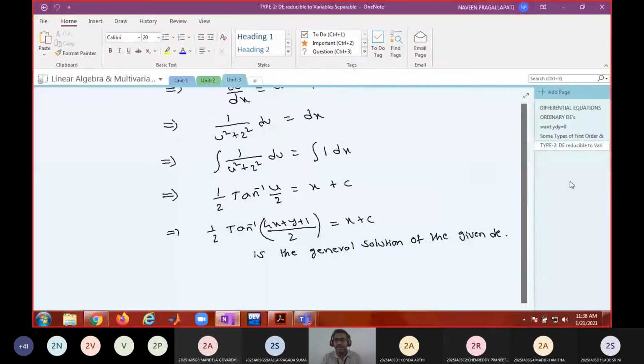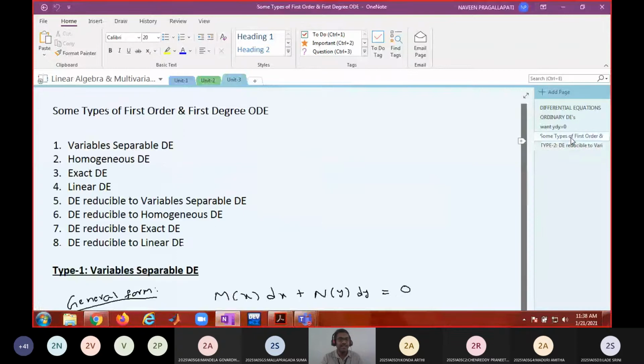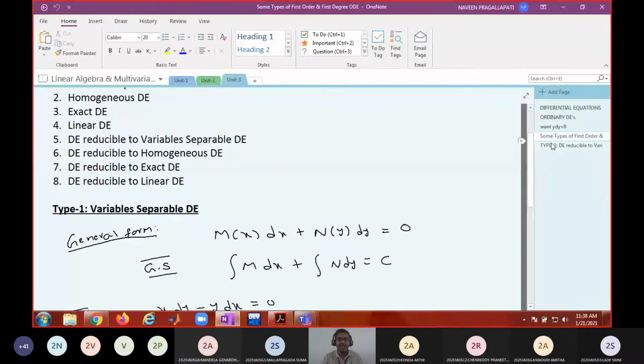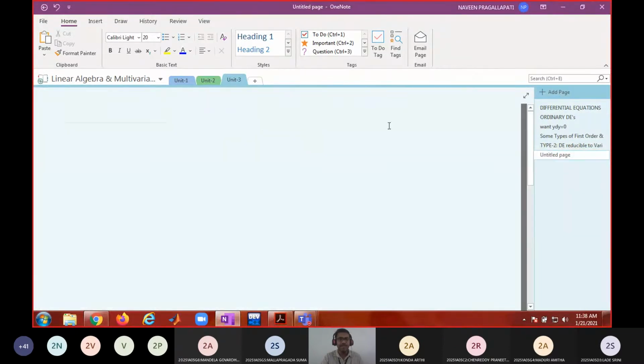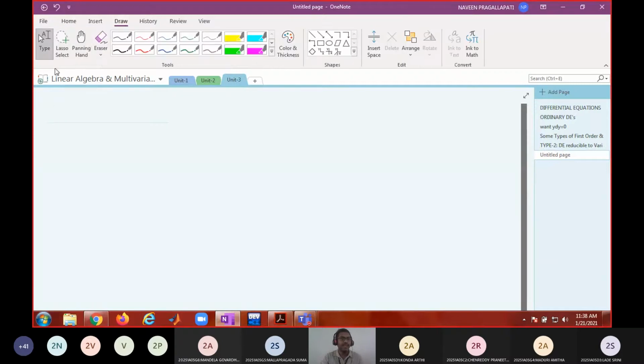So we have seen two types. One is variable separable differential equation. The other one is reducible to variable separable. Okay, so the next one is homogeneous. Put this heading, all of you. Type 3: Homogeneous. Homogeneous differential equation. So write down the definition.